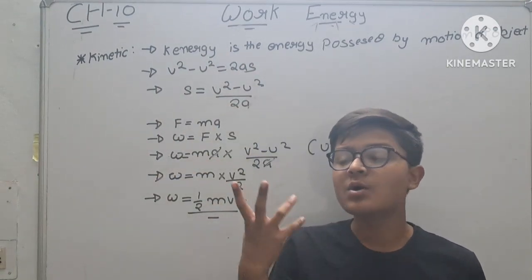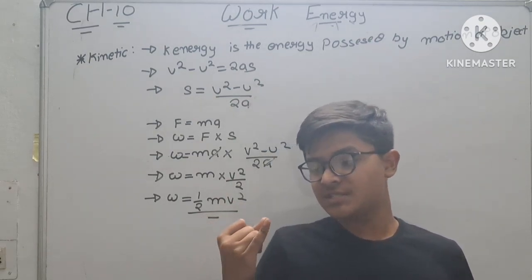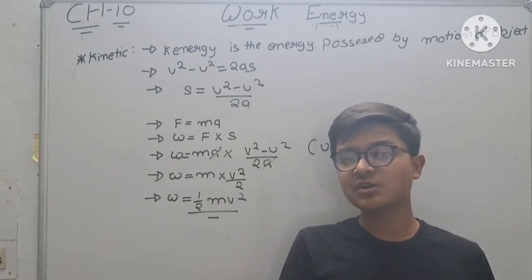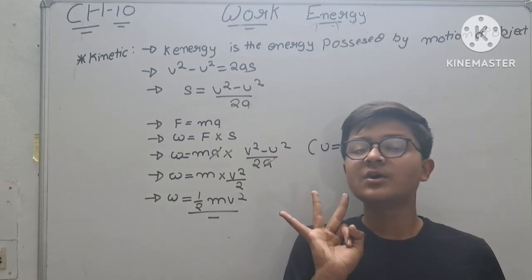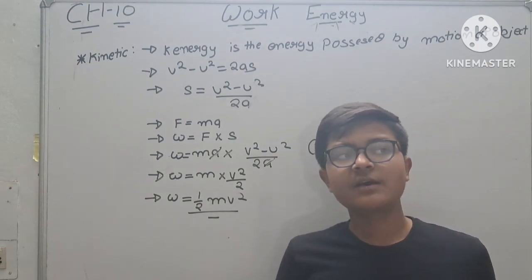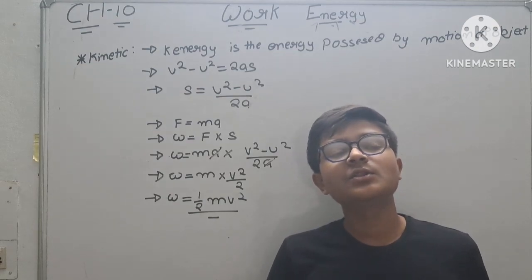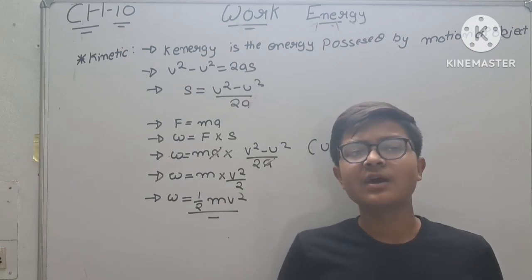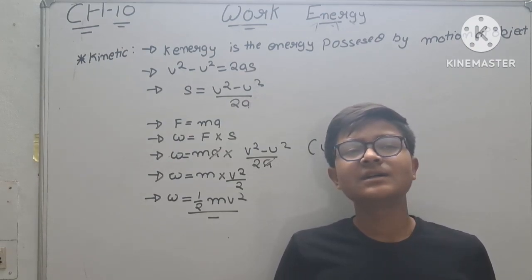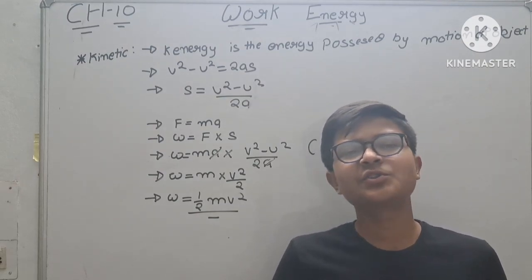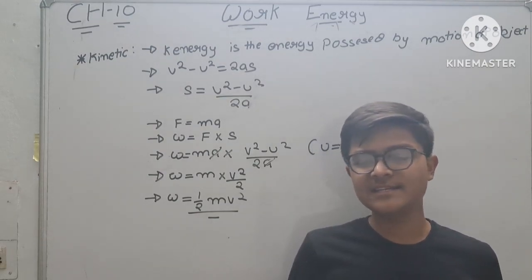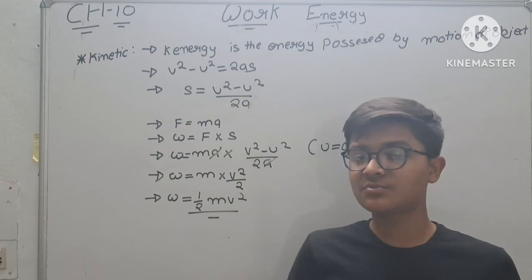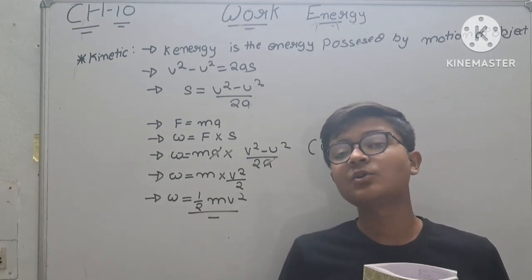So in part 2, first of all we will do potential energy, and then we will do the law of conservation of energy, and in the last we will do power. Okay, I think this chapter will be completed in 40 to 45 minutes. I will try to complete this chapter, and I am thinking that it might take 40 or 35 minutes. It is not a lengthy chapter, but the exam is near, so we have to complete this chapter very fast. Okay, so let's quickly end this video and start our part 2.